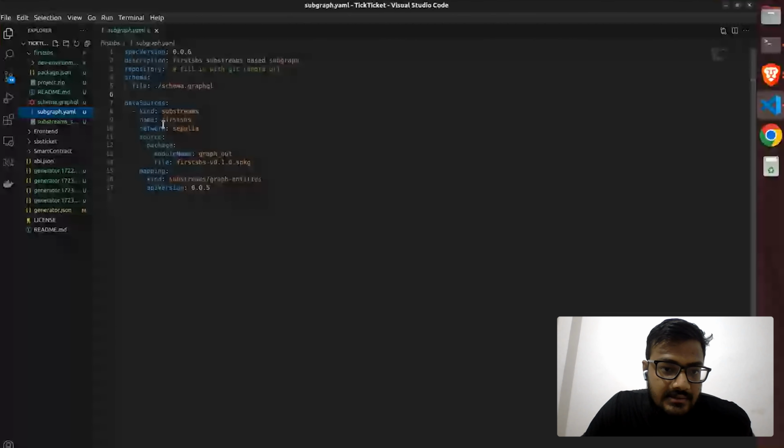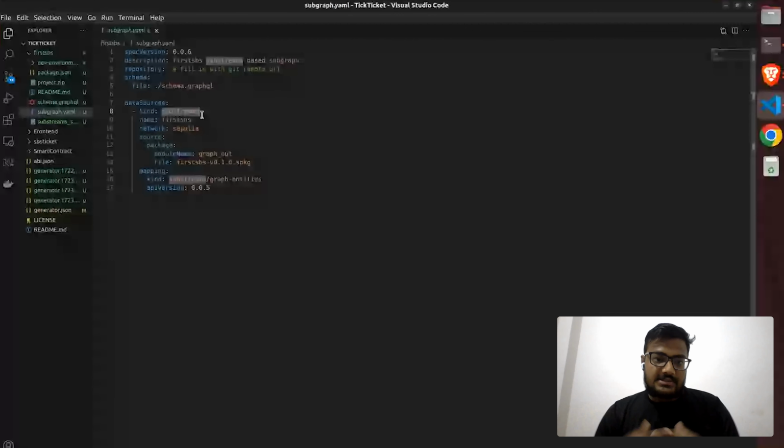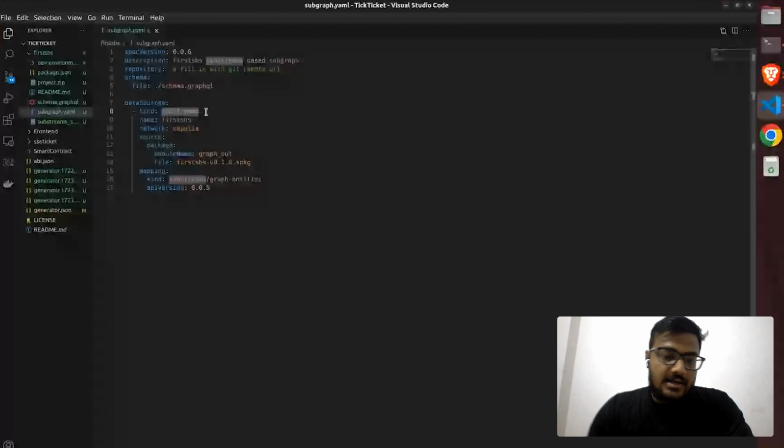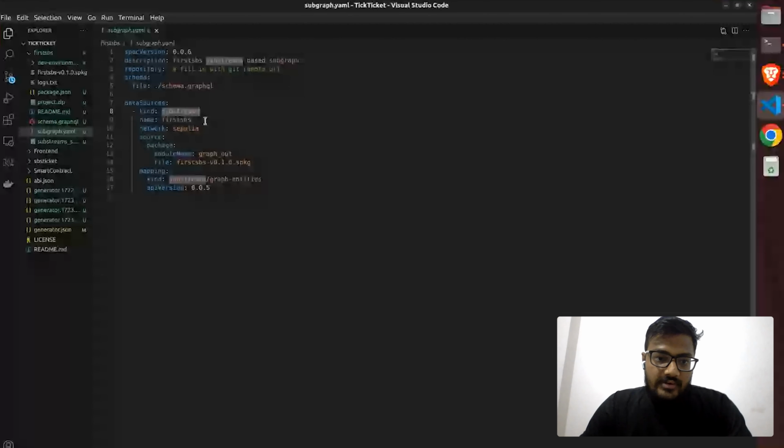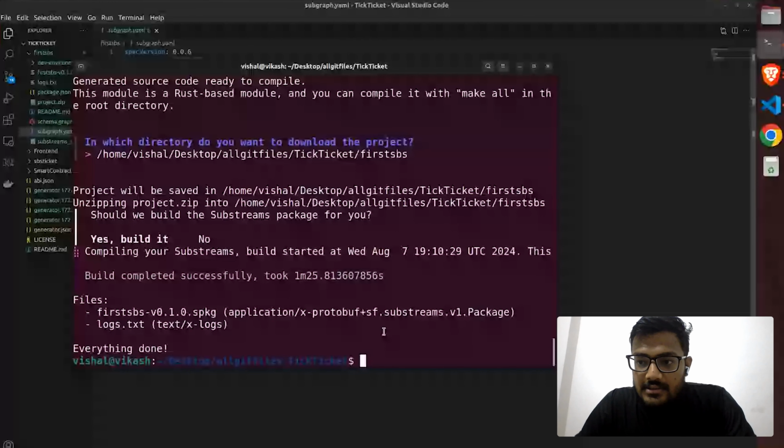This indicates that the subgraph will work with the substream correctly. It means the data will be fetched from the subgraph and handled by the substream, which makes the data query faster. I hope it's done. Then we have one more command.